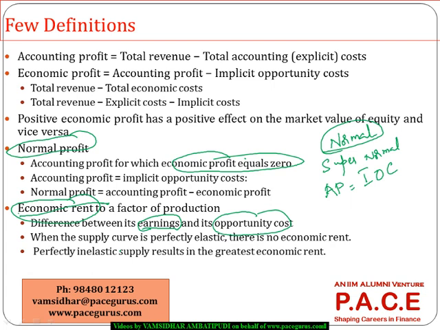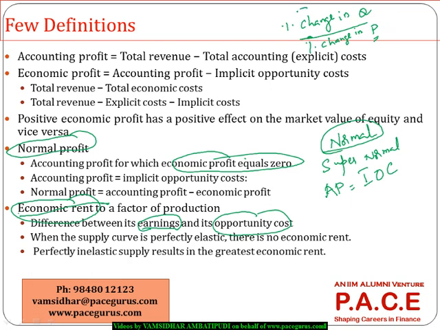Let's understand one. When the supply curve is perfectly elastic, what do we mean by elastic? The definition of elasticity: percentage change in quantity divided by percentage change in price. Perfectly elastic means a small change in price changes the quantity drastically. That is what we call perfectly elastic.